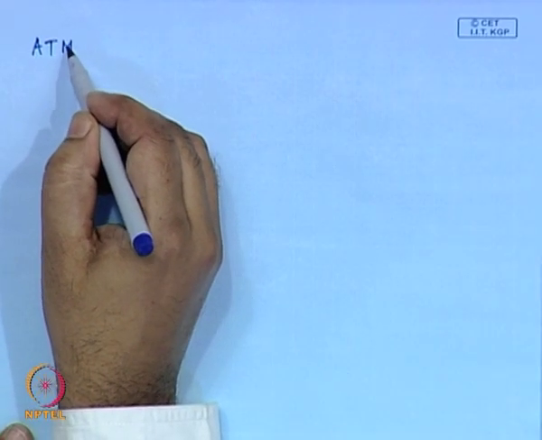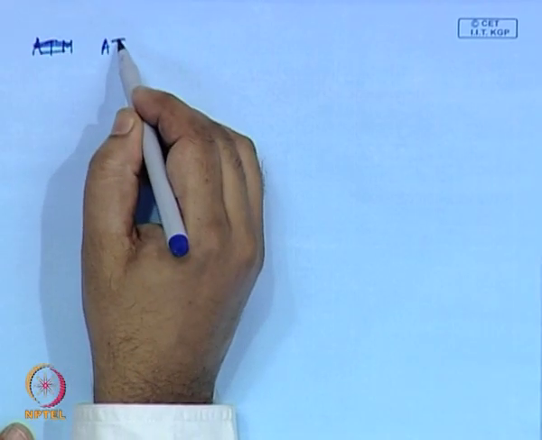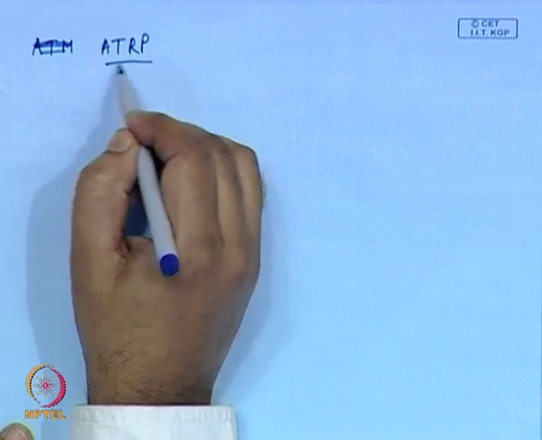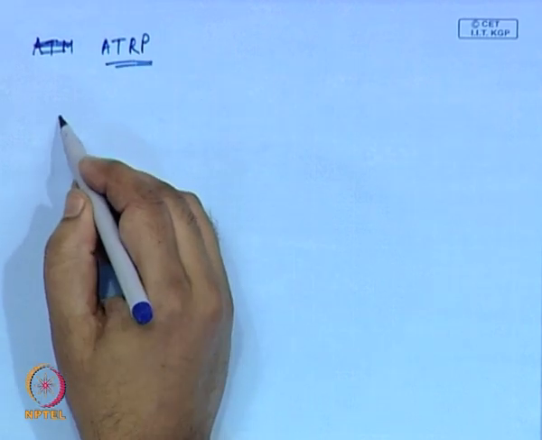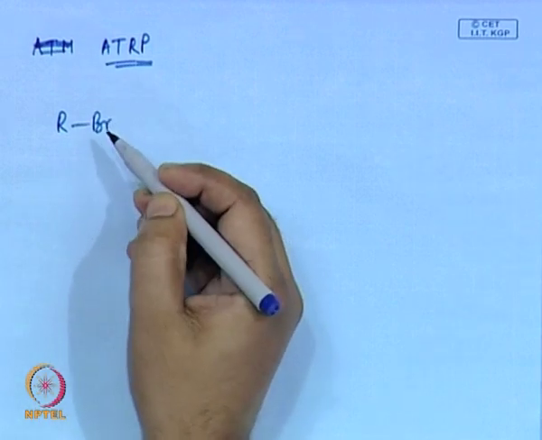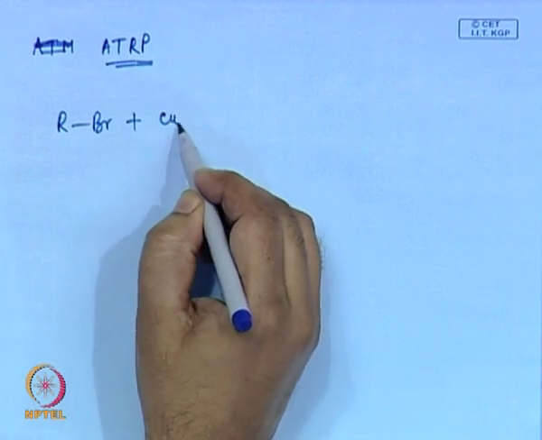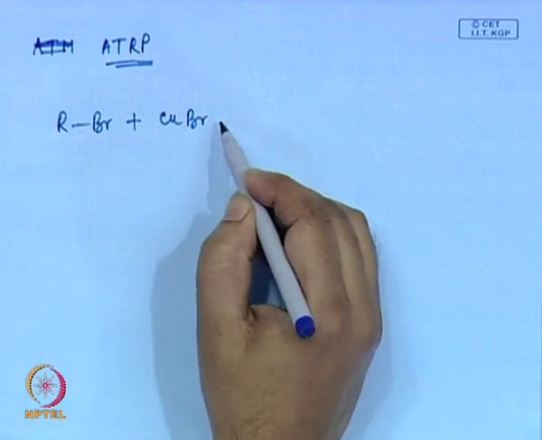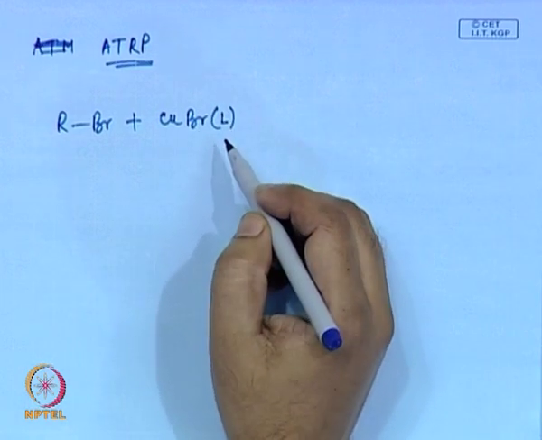There are three types of living radical polymerization. The first one is ATRP, atom transfer radical polymerization. In this case your initiator is a halide and you have a redox reaction where you have a cuprous halide.